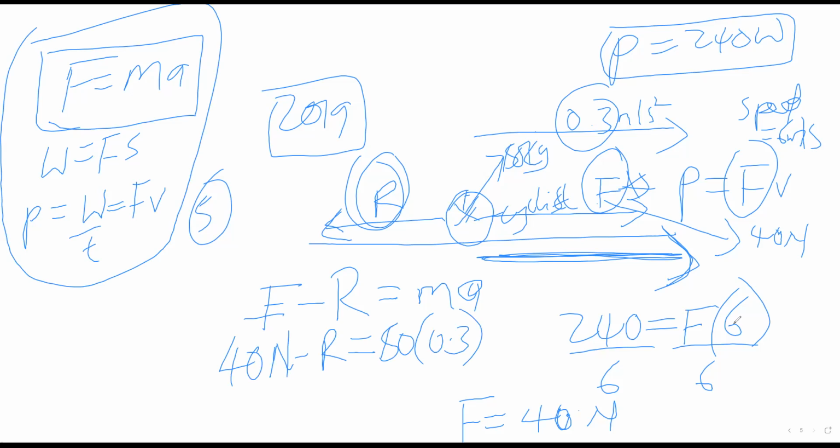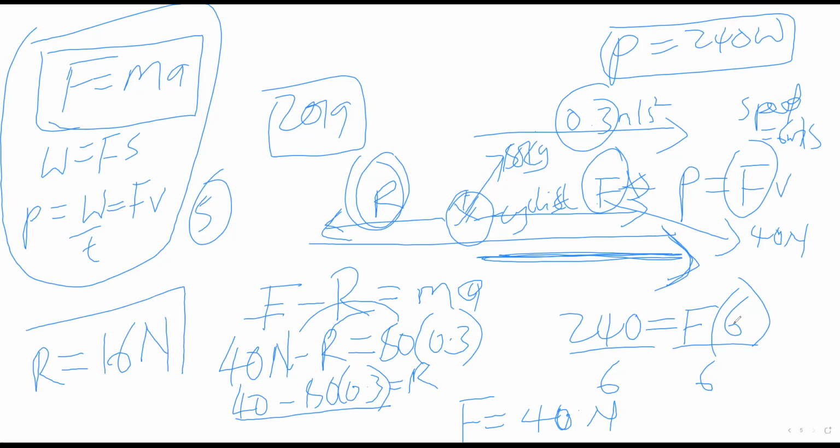So we can find R from here. So 40, when I bring this to this side, remember, I'm going to say minus 80 times 0.3, and this goes to the other side because it's negative, it will become positive. That's what we are finding. So from here, if you use your calculator, you'll find that R is equal to 16 newtons. And remember, the question said to show that R is equal to 16 newtons. We've shown. That's what the question requires us to do. So we've shown that R is equal to 16 newtons.